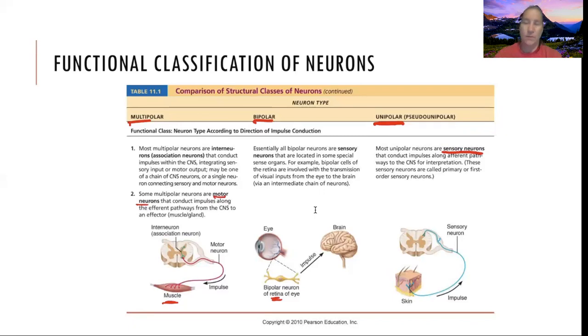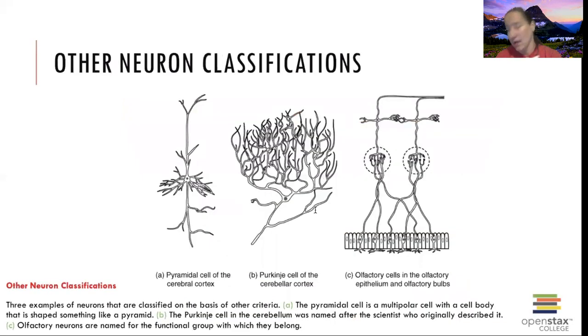So you may have a question asking about this shaped neuron or describe the shape, and maybe it'll tell you it is found in the retina. And you need to know, oh, it's talking about the retina, then it's got to be this guy. It's got to be a bipolar neuron. Or maybe it's talking about a neuron that doesn't have an easily distinguishable axon. Oh, okay. Well, that's anaxonic. So we're definitely going to have some questions on those classifications. There are other classifications too. Does it make a kind of triangular shape? It could be pyramidal.